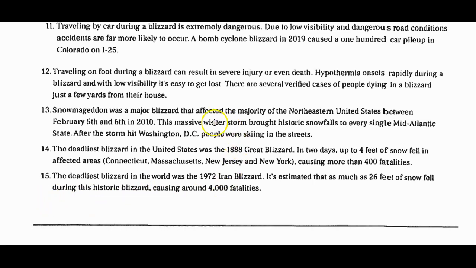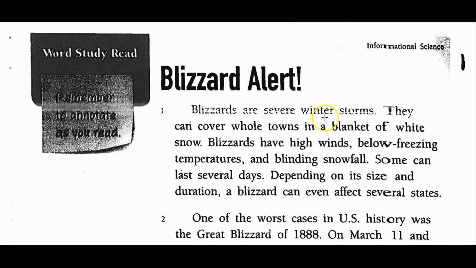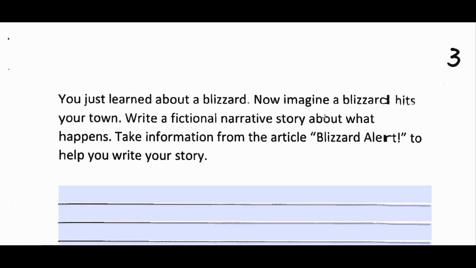4,000 deaths. So now what you're going to do is take the information from this, that we highlighted, and write a short fictional narrative story. Again, it says write a fictional narrative story about what happens when a blizzard hits your town.